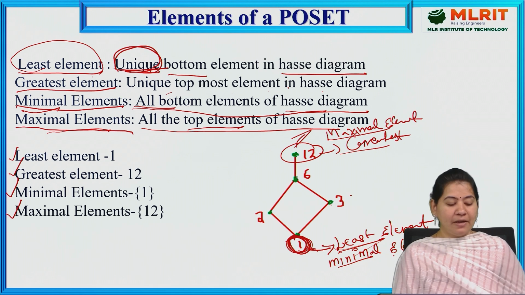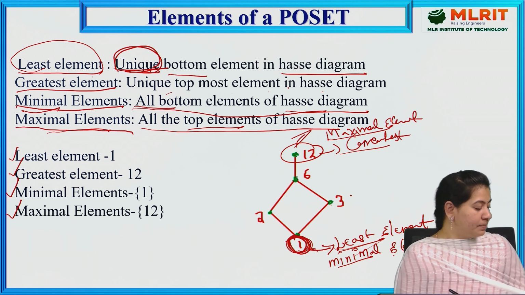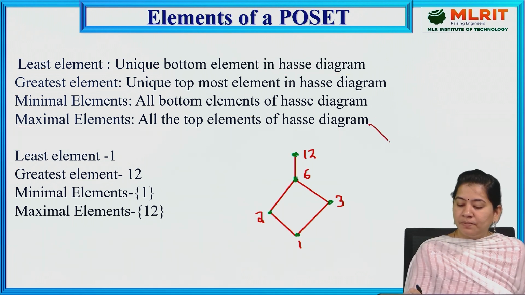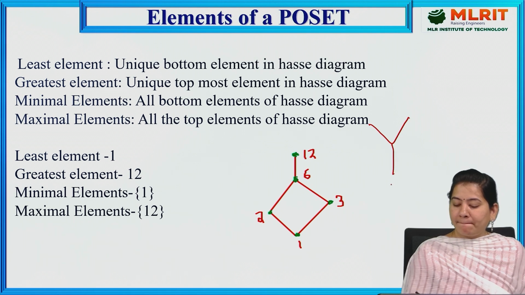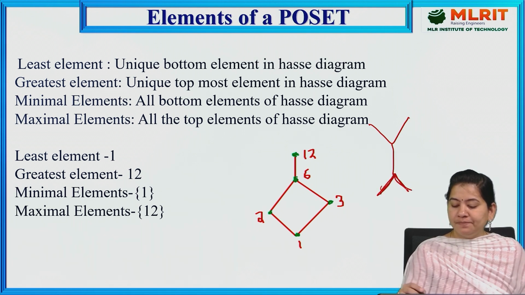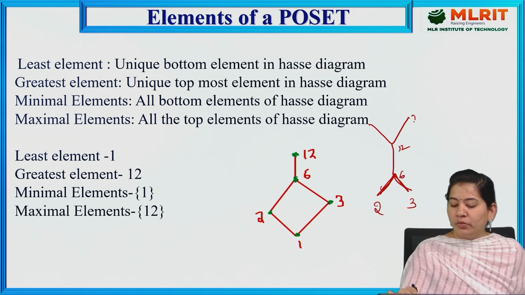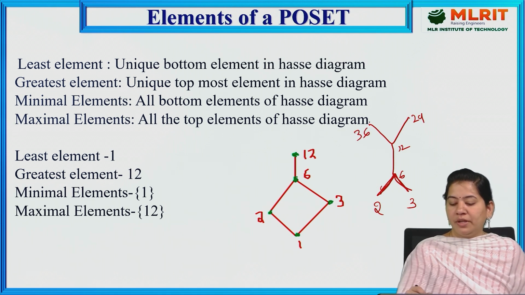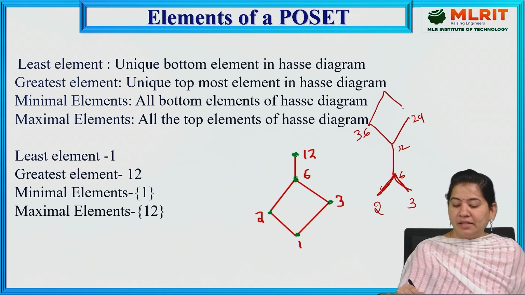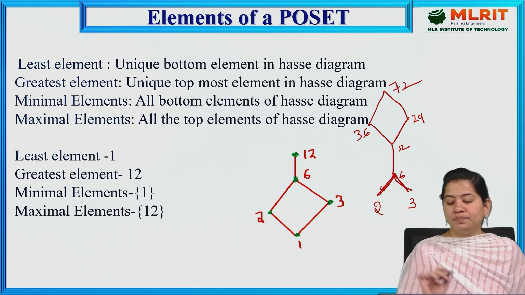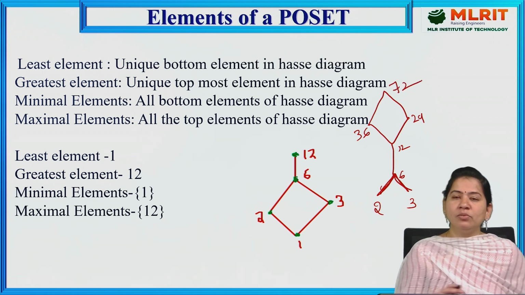In the same way, let us consider one more example. Let us suppose this is one Hasse diagram with 1, 2, 3, 6, 12, 24, 36. Here again we can take it as 72 also. So now if you observe, this is one Hasse diagram.